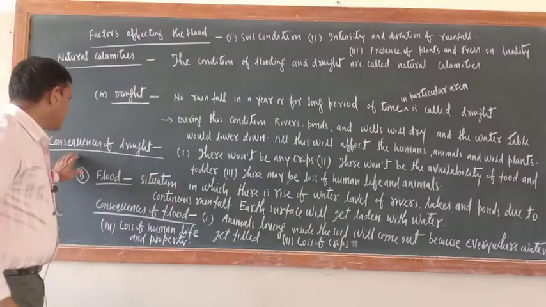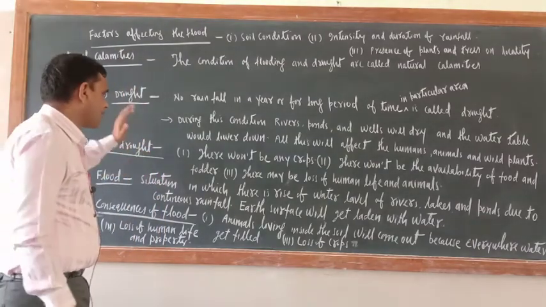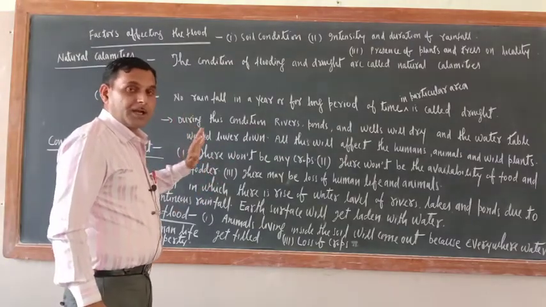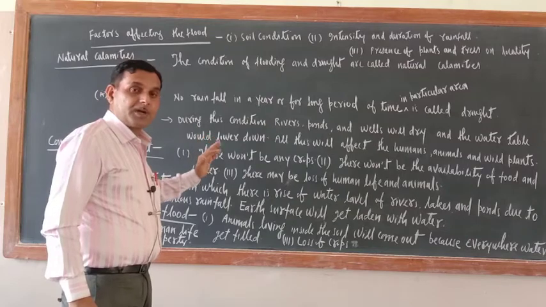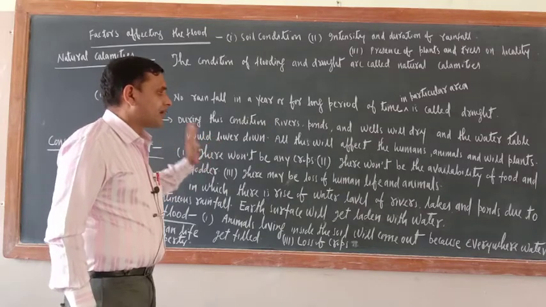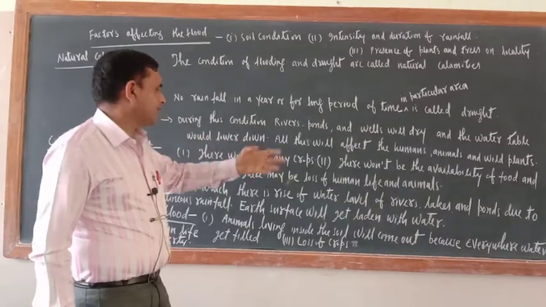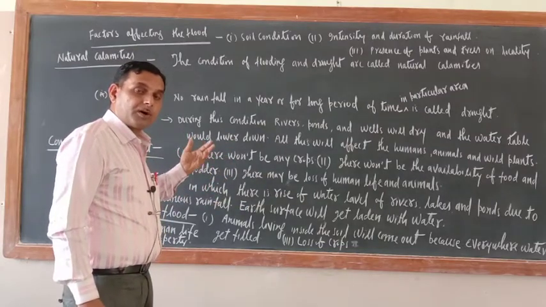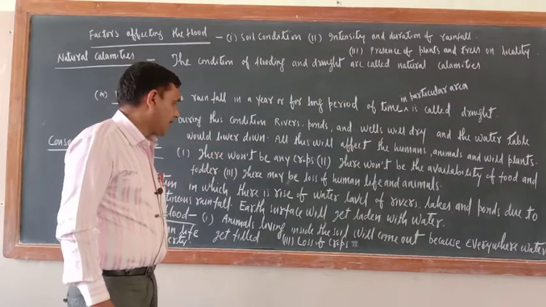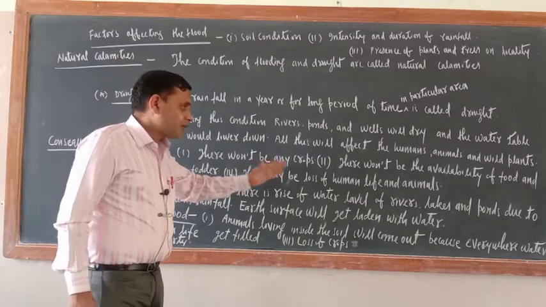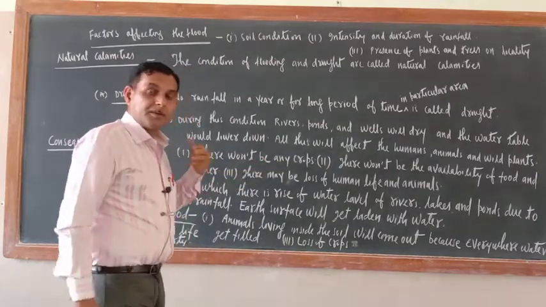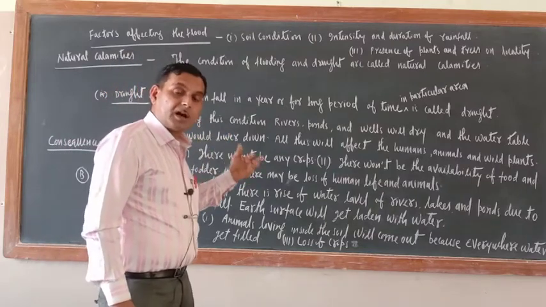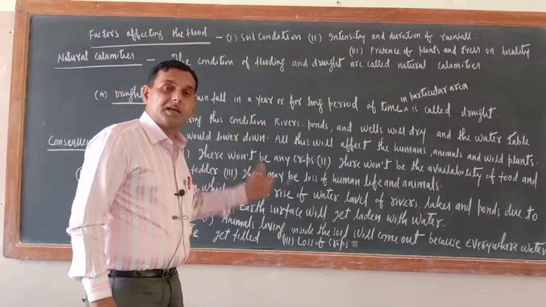Next one is, what are the consequences of drought? There won't be any crops. If a particular area is where drought prevails, crops won't be there. There won't be availability of food and fodder in that particular area. There may be loss of human life and animals. If drought prevails for a long period of time, there may be loss of human life and other animals.